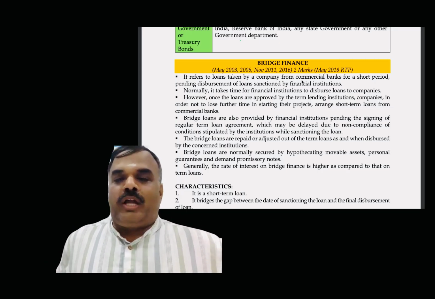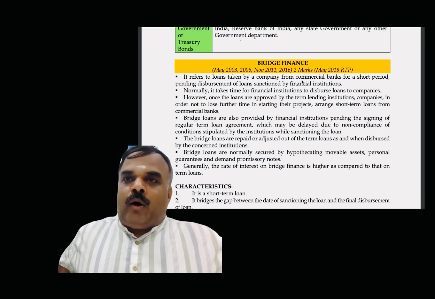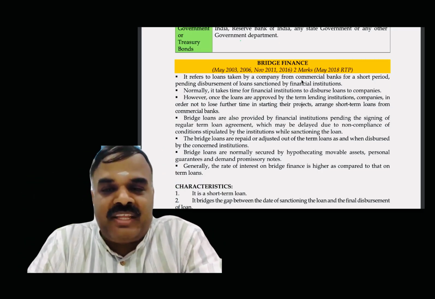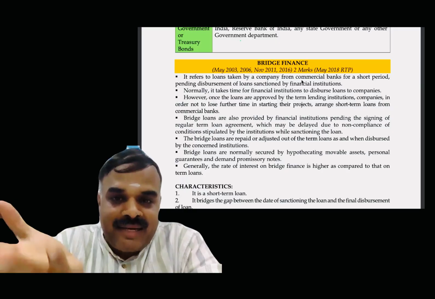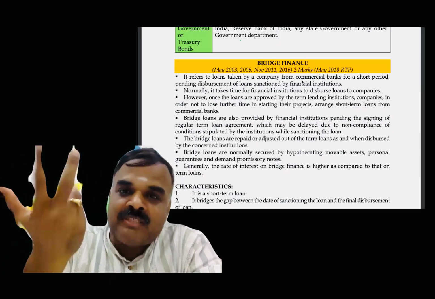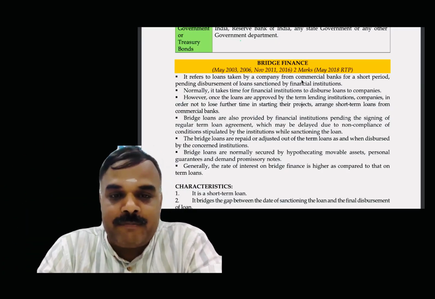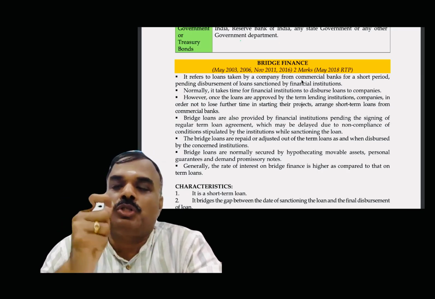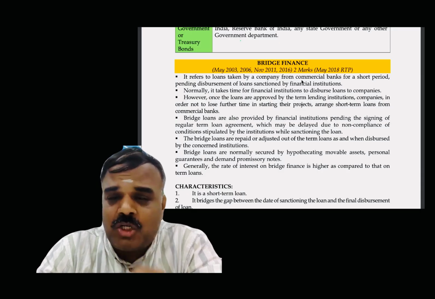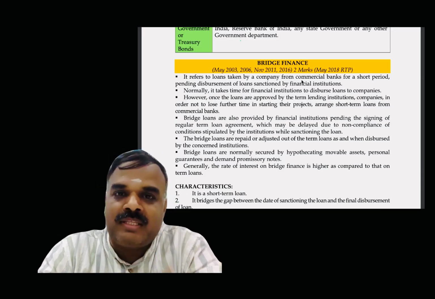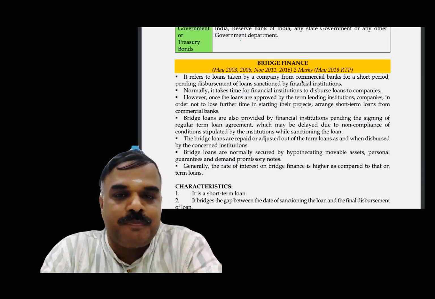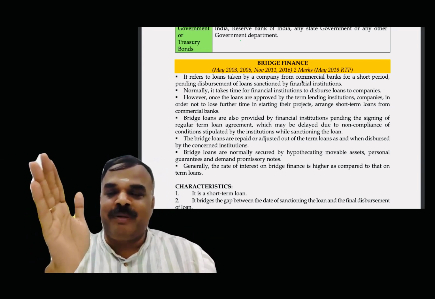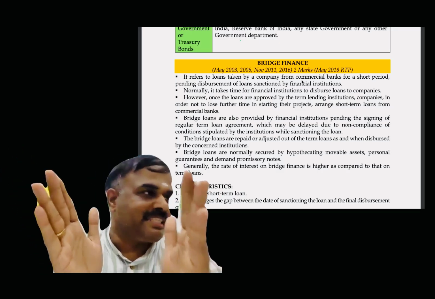So you apply for one more loan. All the documents for 100 crores worth, whatever the security and surety, I have already given. But the sanction, accept or reject, will come within the 6 months period. Meanwhile, I want to start the business, so I approach one more short-term loan, from the same bank only. The short-term loan is purely for bridging the gap between today and the 6th month, because the 6 months gap is there.